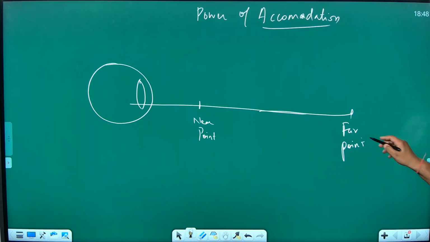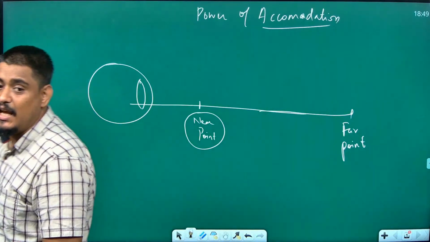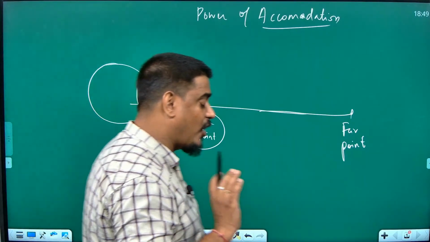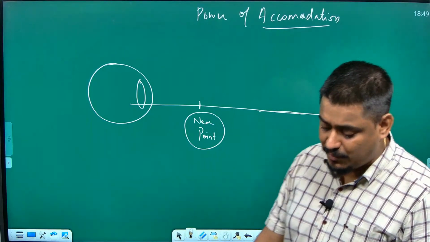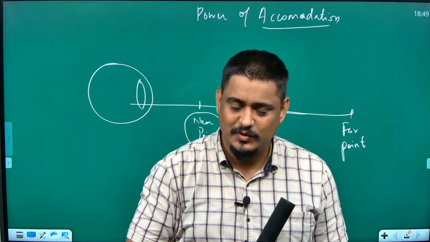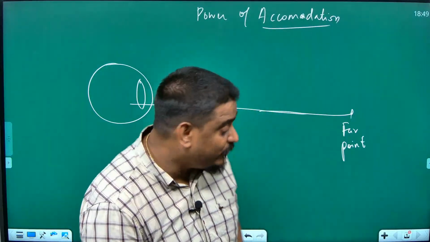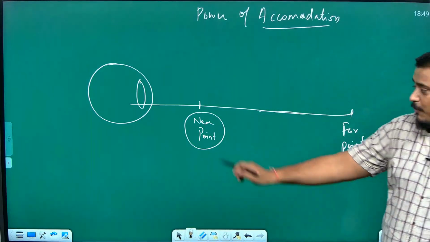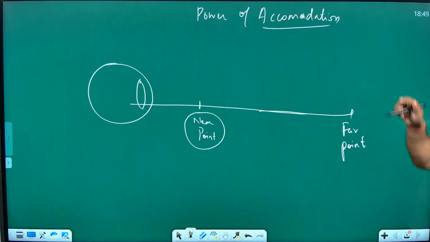What is the meaning of near point and far point? Near point is the nearest distance up to which a healthy human eye can see the object clearly. Before, I told you that if something comes too close, it becomes blurred, so it is going nearer to our near point. The point from where the perfect vision starts is called the near point, and up to where you can see is called the far point.